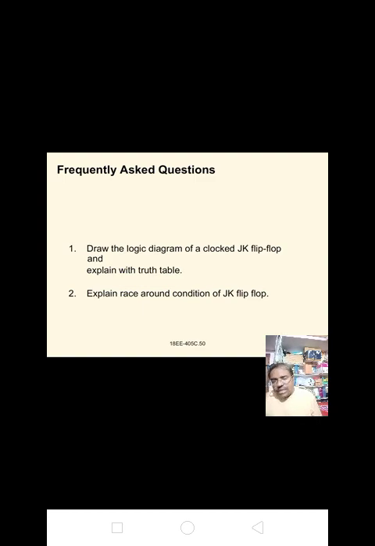In this condition, if J equal to K equal to 1 in the JK flip-flop, the output is in the toggle condition. Toggle means the complement of the previous output is the present output, that is 1 to 0 and 0 to 1. It is nothing but the toggle. In the JK flip-flop, J is nothing but set and K is nothing but reset, that is R.